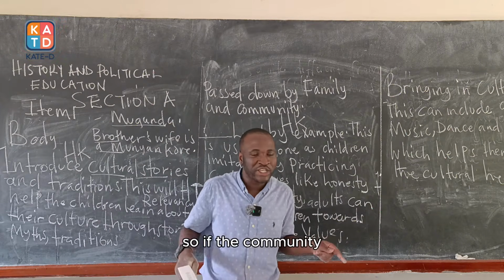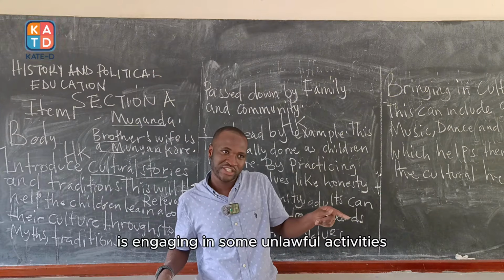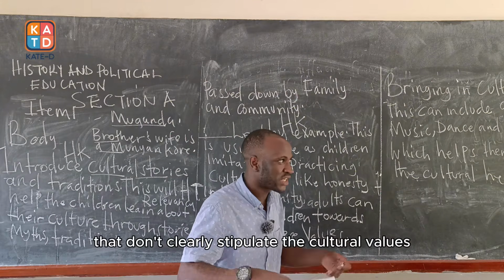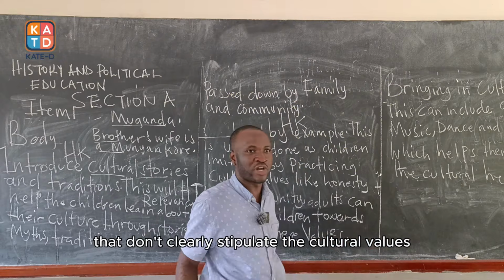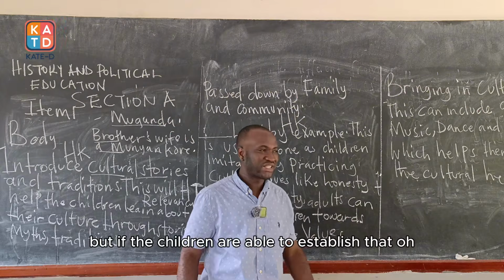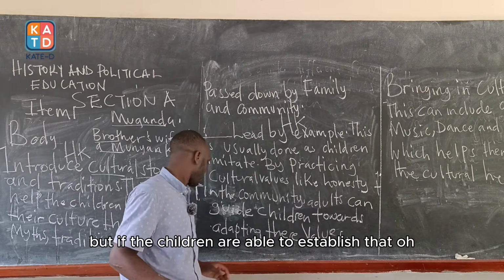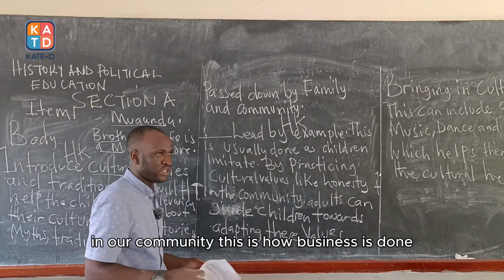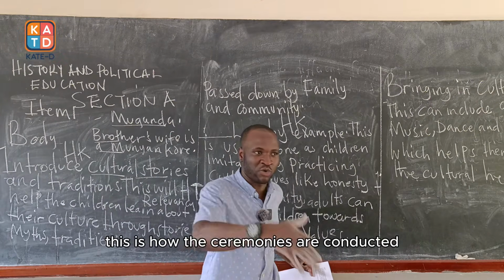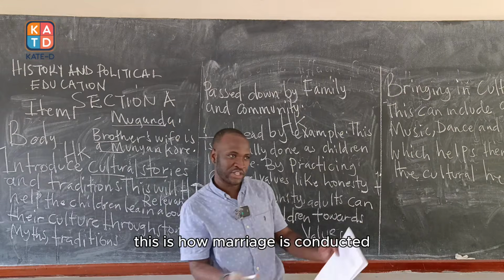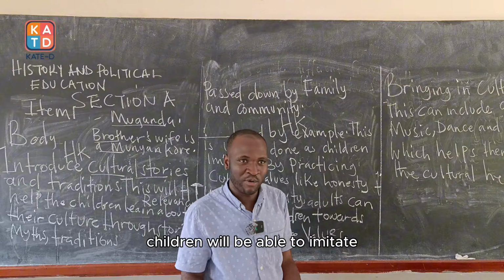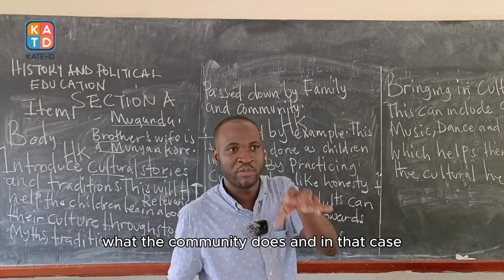So, if the community is engaging in some unlawful activities that don't clearly stipulate the cultural values, the children will not imitate them. But if the children are able to establish that, oh, in our community, this is how business is done, this is how the ceremonies are conducted, this is how marriage is conducted, you realize at the end of the day, children will be able to imitate what the community does.